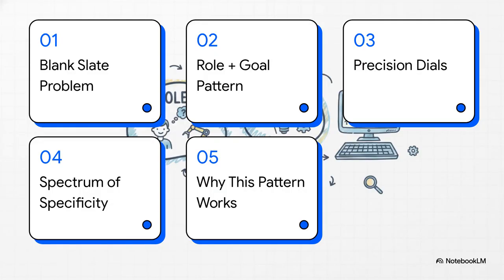So here's our roadmap for this. First, we'll talk about why AI needs direction to begin with. That's the blank slate problem. Then we'll introduce the role and goal pattern. After that, I'll show you how to add more control with precision dials, see it all in action, and finally, we'll get into the weeds of why this method actually works so well.